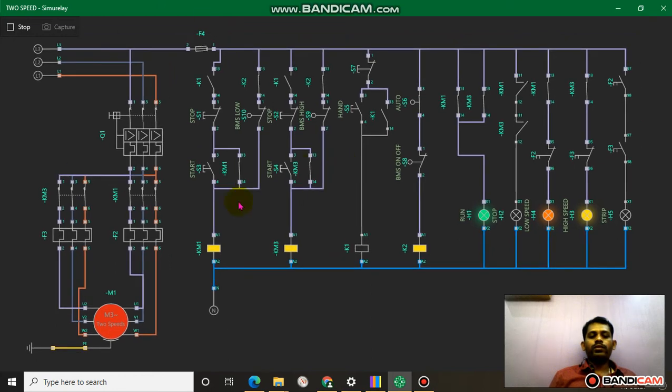And anyway, when the OLR trips, this lamp is off. And when both OLRs trip, then it indicates the trip. This is how I designed it.